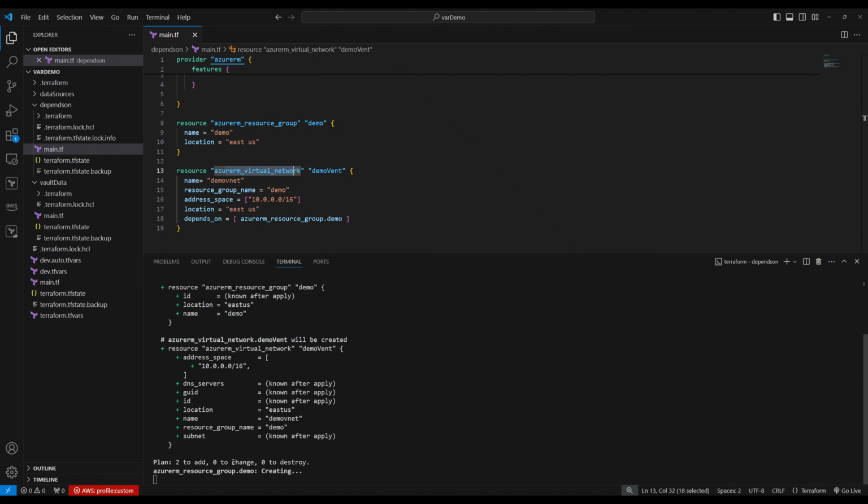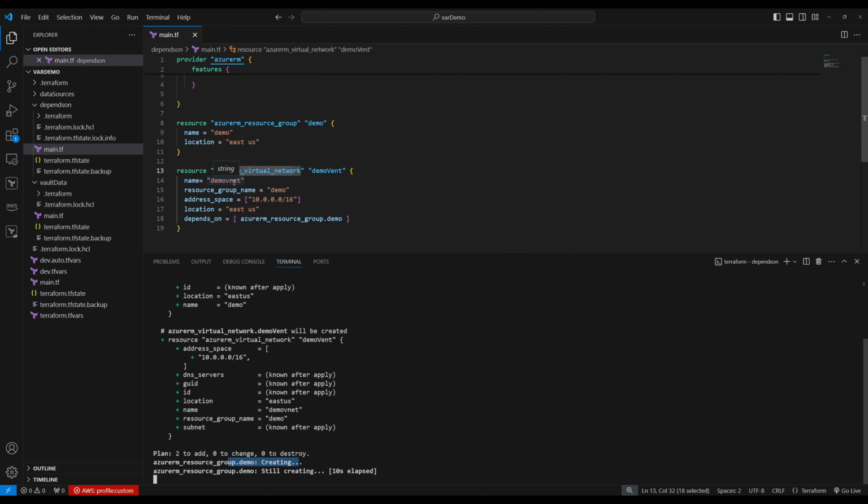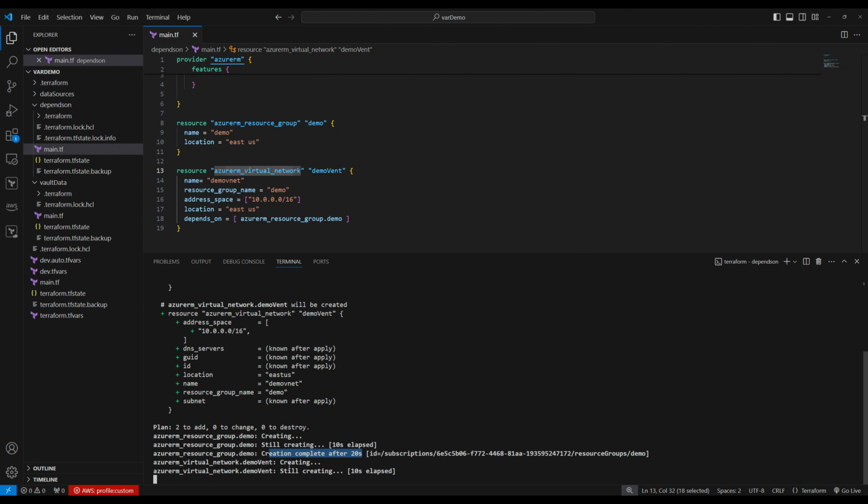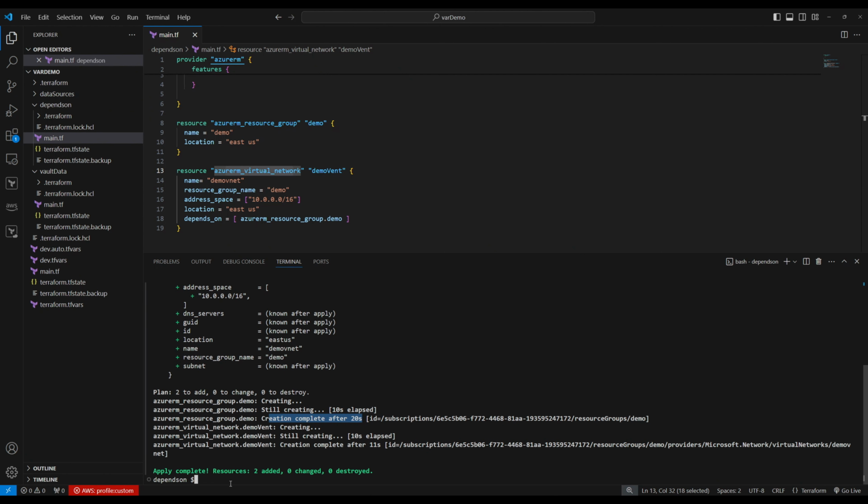So let's see. It starts creating resource group right here. When the resource group creation completes, then only virtual network creation will start. See, it's still creating resource group. Until resource group creation completes, virtual network creation will not start. See, now the virtual network starts, right? Because resource group creation completed right here, then it starts. So that's how it maintained the dependency.